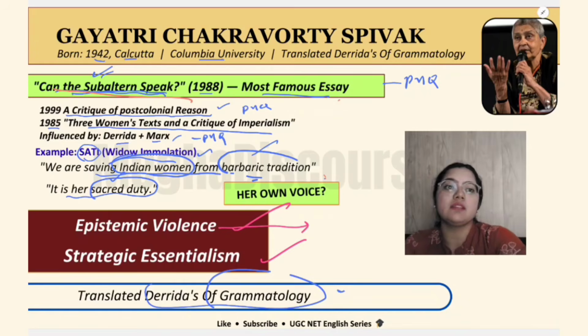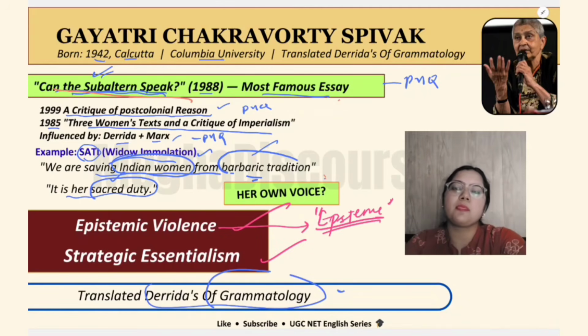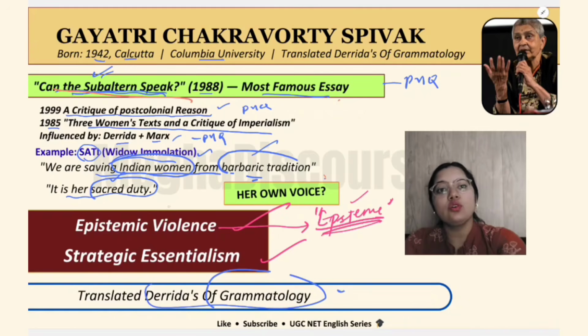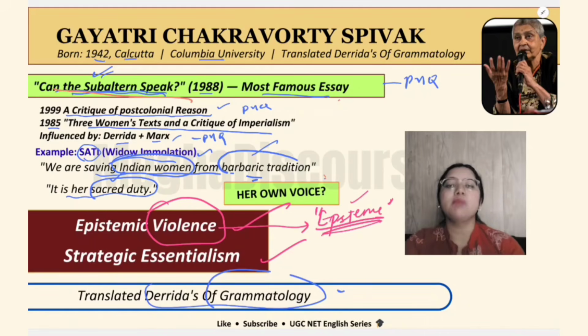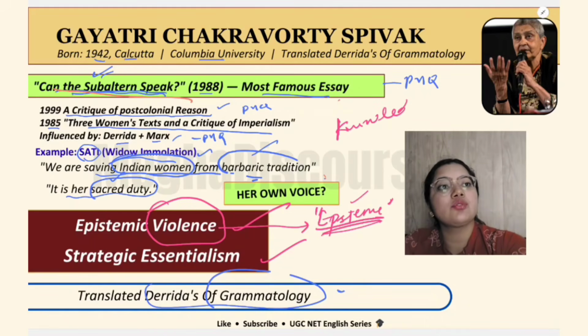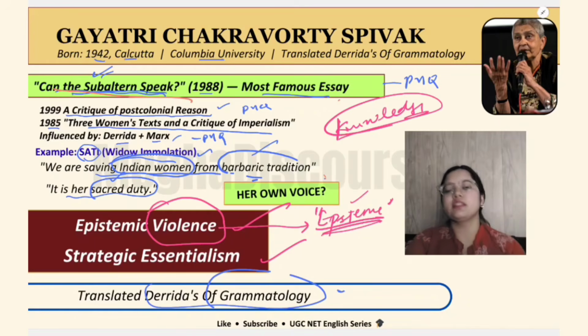Epistemic violence means episteme. Tell me in the comment section the meaning of this word. Who gave this term? Tell me in the comment section who gave this term. So episteme means knowledge. So when there is a violence in the knowledge, Spivak says that the knowledge system is being destroyed. How would subalterns speak? The knowledge system of subalterns is being destroyed.